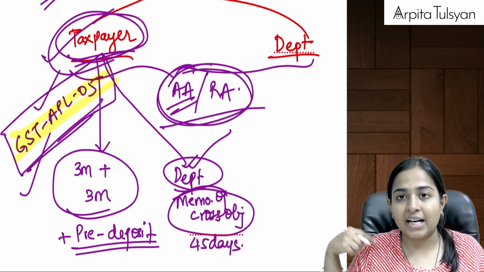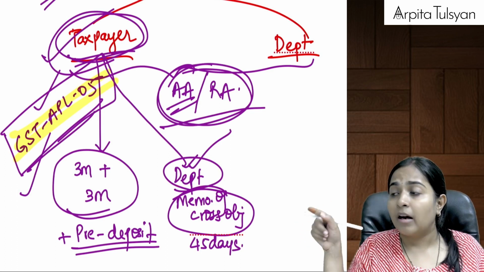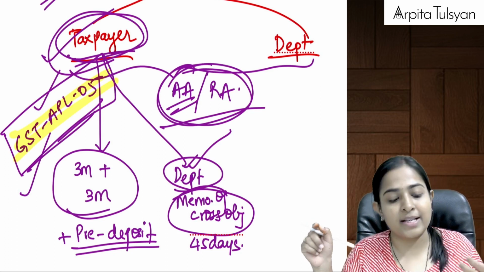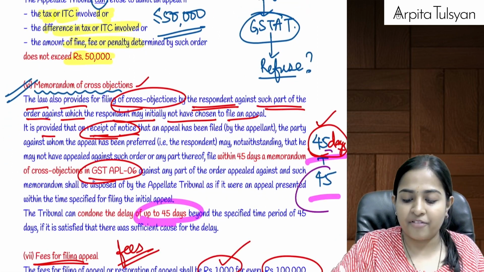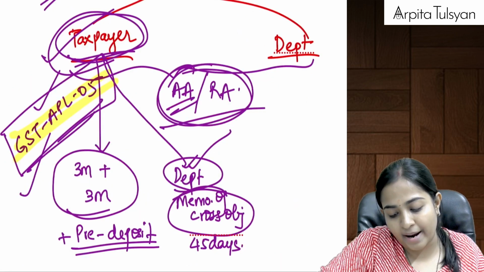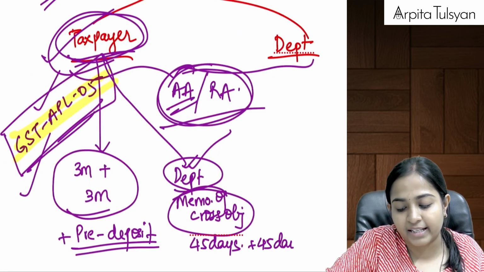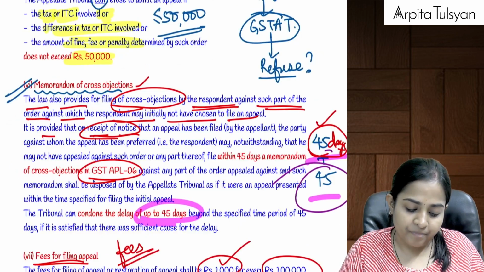This can be further condoned by another period of 45 days if there is sufficient cause. Are you clear with this?